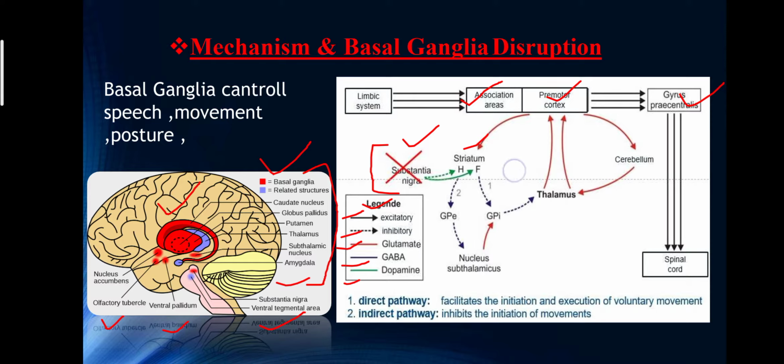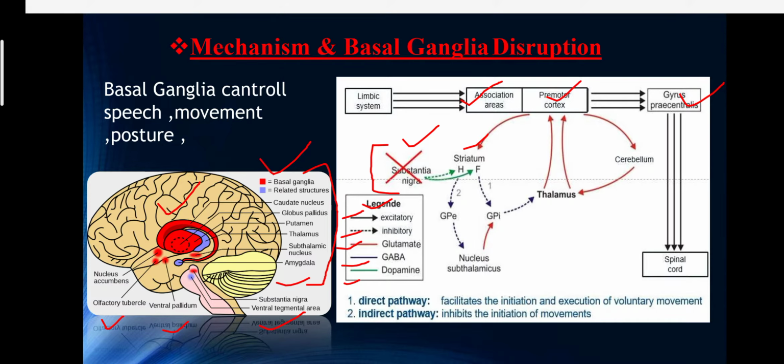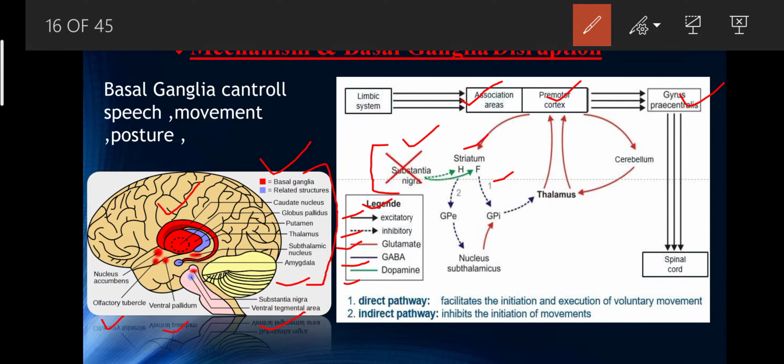Here, dashed lines 1 and 2, you can see, define the inhibitory molecule. It transfers a signal to the GPi cells, which are cells present in the cortex region. Then it transfers a signal to the subthalamic nucleus, a small lens-shaped nucleus in the brain, part of the basal ganglia system. It is a group of subcortical nuclei.